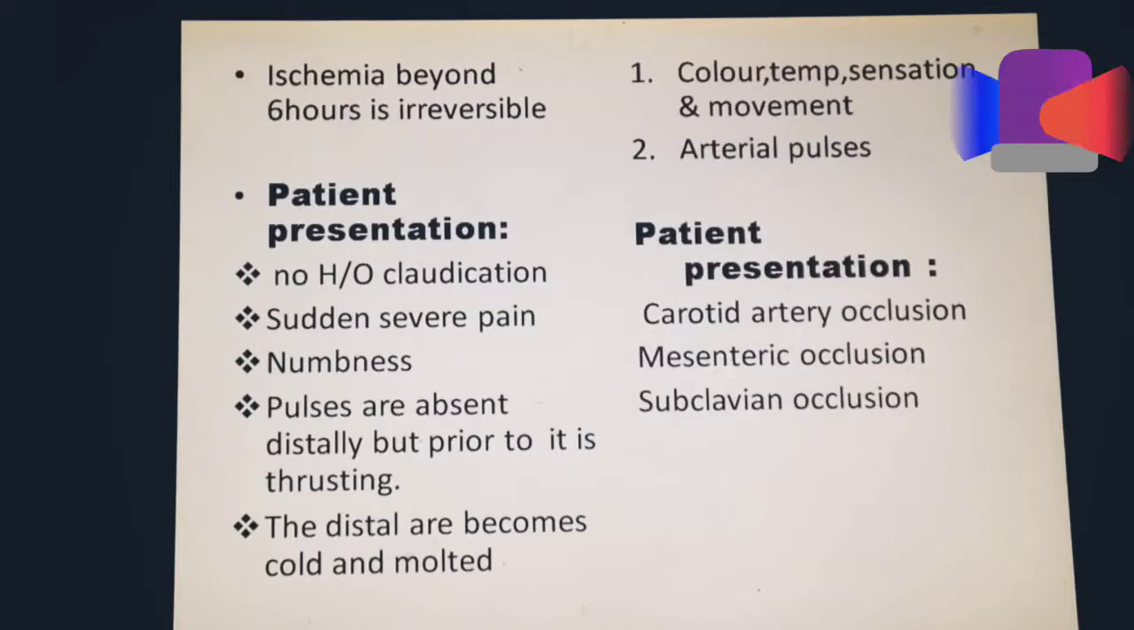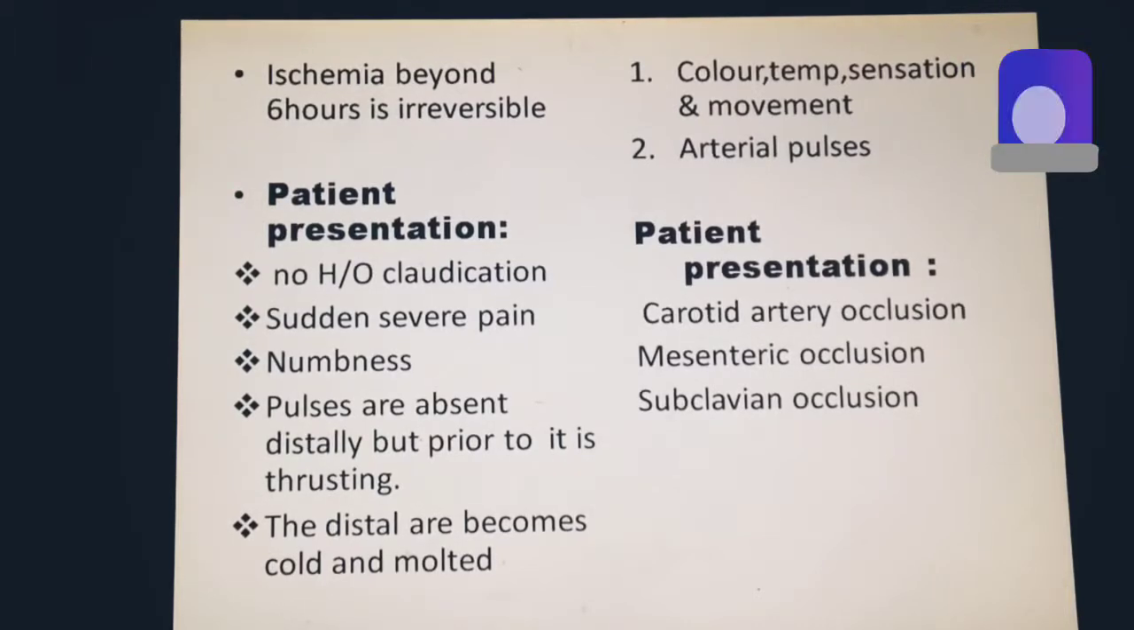In the subclavian, when the first part of the subclavian artery is occluded, there is a specific disease called subclavian steal. What happens is that when the person exercises, he goes into syncope because of the reversal of flow into the vertebral artery.